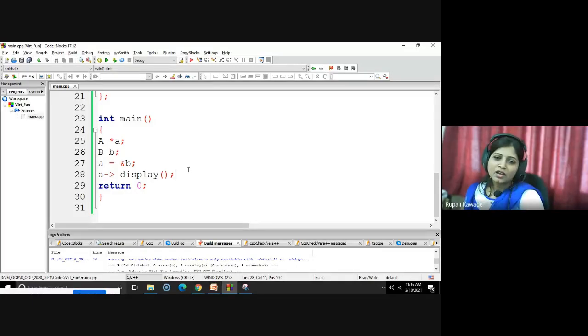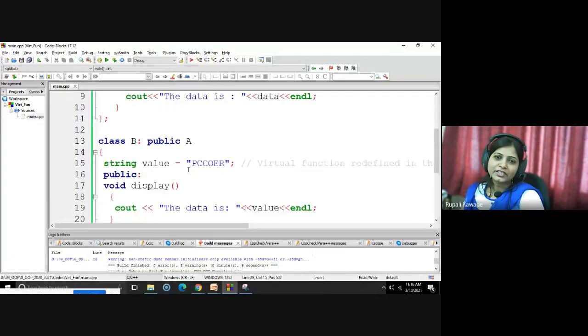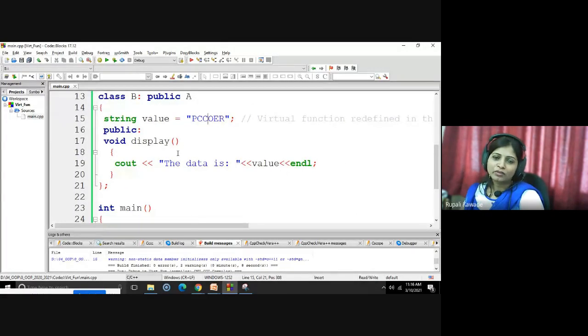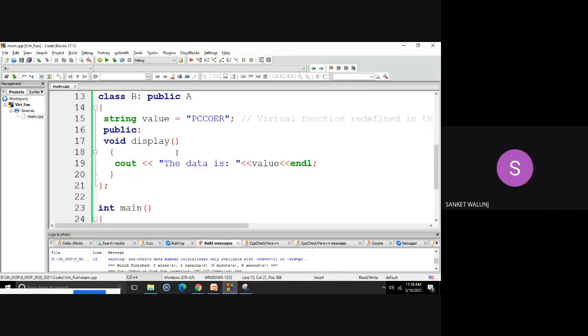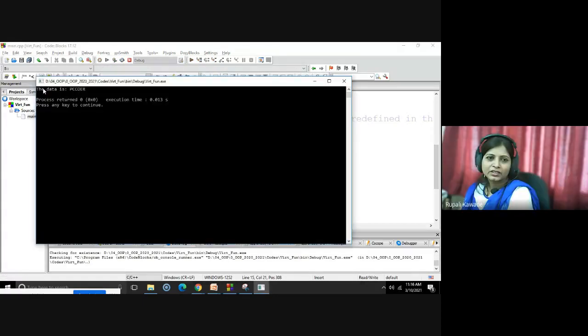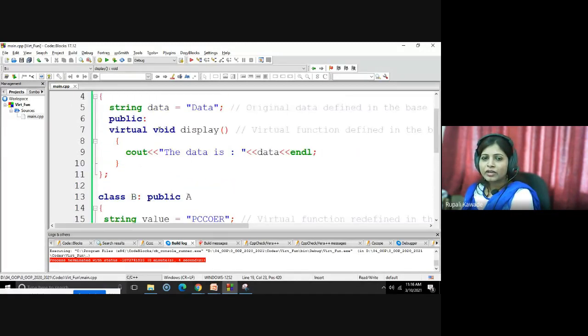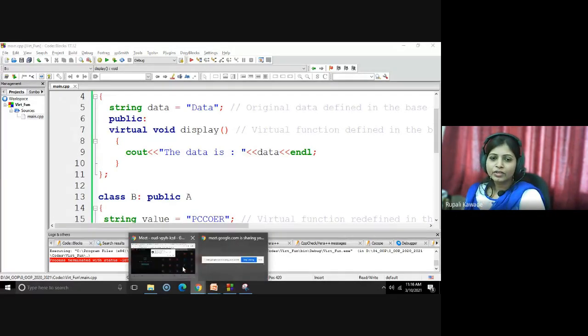So what should be the output whenever you execute it? The data is data, or the data is PCCR? What will be the output? The data is PCCR. Okay, fine, let's see. The data is PCCR. So here we are invoking the display function of class B. Here we have declared it virtual, which means we are going to override it in class B.